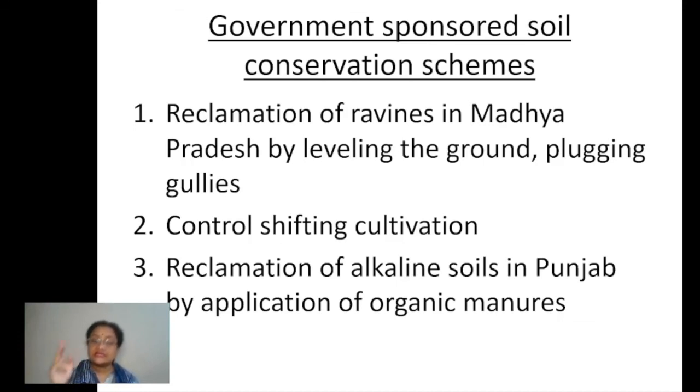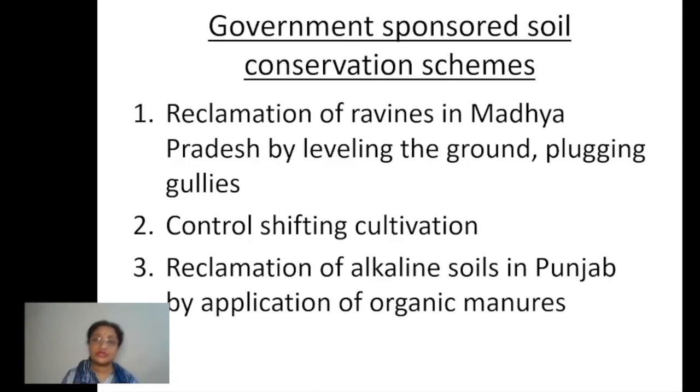Number three, these are the areas which get very heavy rainfall, right? Whenever there is heavy rainfall, it will easily cause the soil to go away along with water, right? So this is mainly because of shifting cultivation, which is a common practice in those areas.